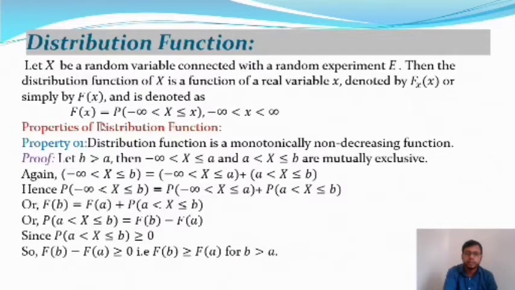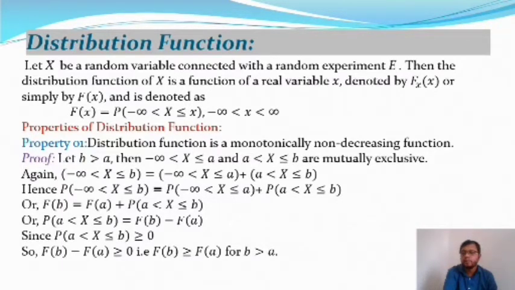F(x) is equal to probability of minus infinity less than X less than or equal to a. So in the first case, probability of this is equal to F(b), and in that case probability of A is equal to this, plus probability of a less than X less than or equal to b. And from this equation we get probability of a less than X less than or equal to b is equal to F(b) minus F(a). And there is a property of the probability function I have already discussed in the previous class.